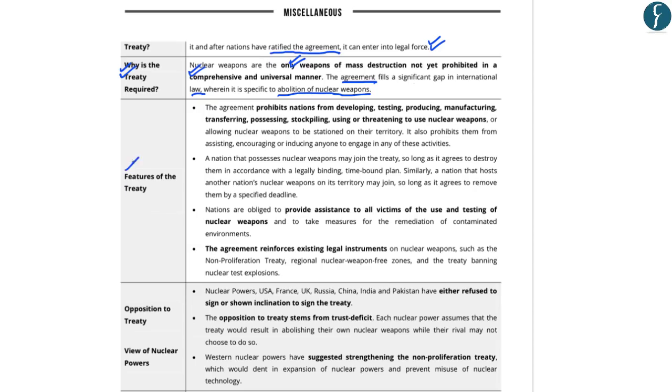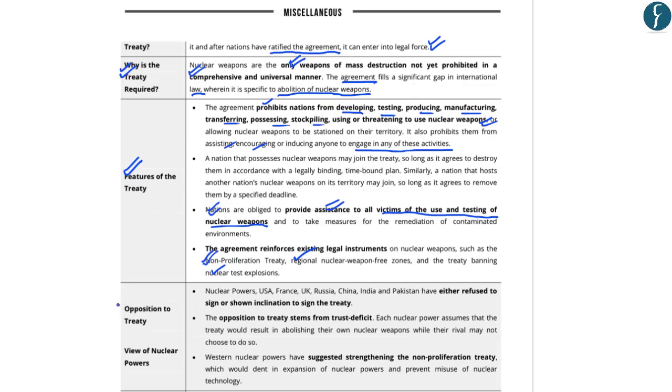Now, in terms of features of the treaty, the agreement prohibits nations from developing, testing, producing, manufacturing, transferring, possessing, stockpiling, and threatening to use nuclear weapons. It also prohibits its signatories from assisting, encouraging, or inducing anyone to engage in any of these activities. Moreover, nations are obliged to provide assistance to all victims of the use and testing of nuclear weapons. And this agreement would coexist and be mutually beneficial to the Nuclear Non-Proliferation Treaty, Regional Nuclear Weapons Free Zones, and the Treaty Banning Nuclear Test Explosions, or the NTBT.